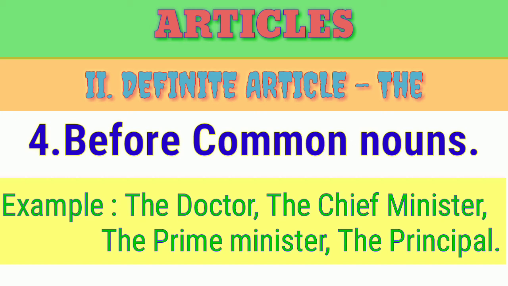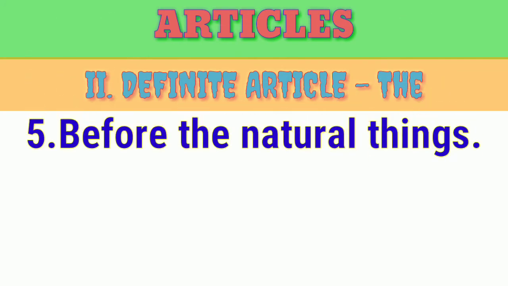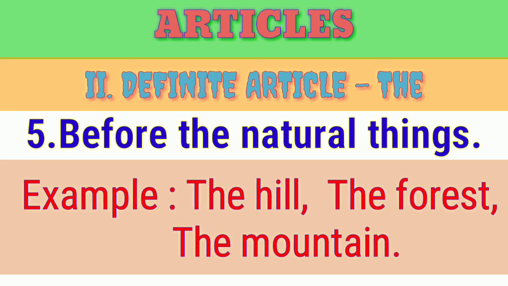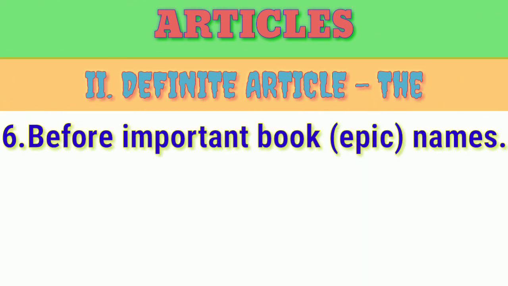Now the fifth one, before natural things. Natural means the hill, the forest, the mountain. Like that we are going to use the article. And then the sixth one, important book names.